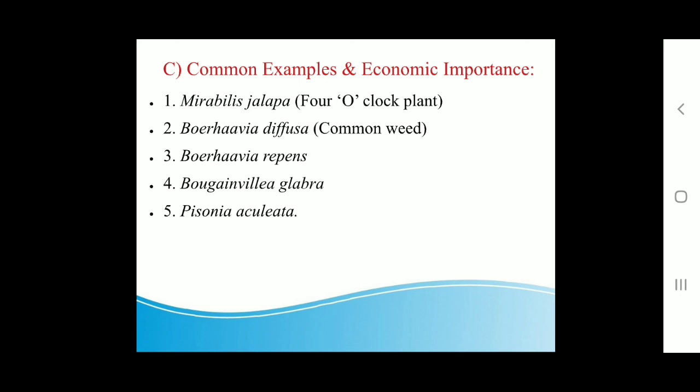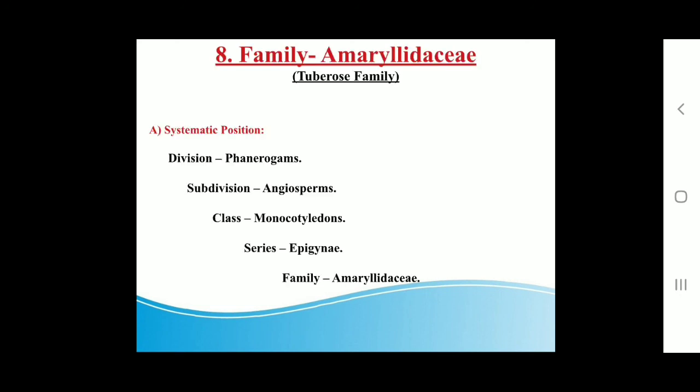The next example is Boerhavia repens. Third example, Bougainvillea glabra or Bougainvillea spectabilis. It is an ornamental plant cultivated in various places, such as botanical gardens, public gardens and other places.